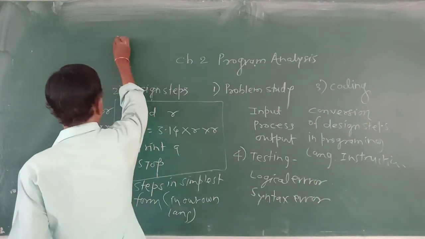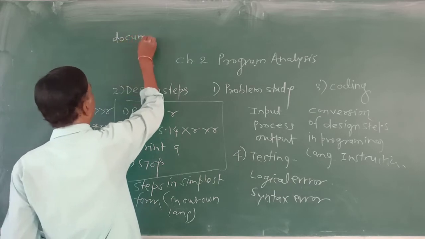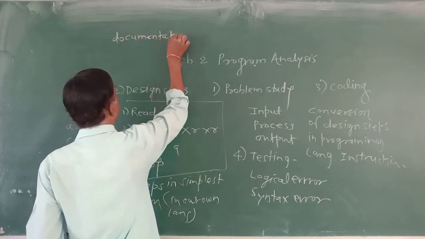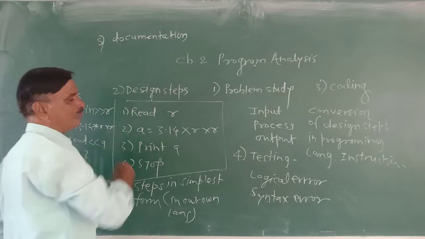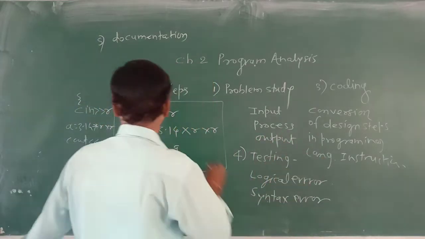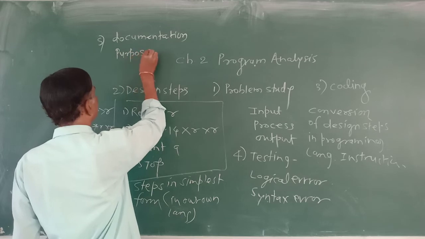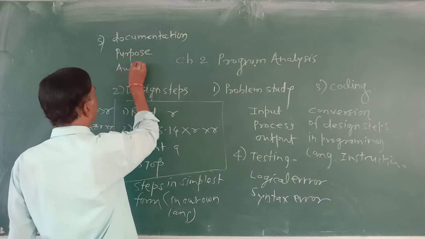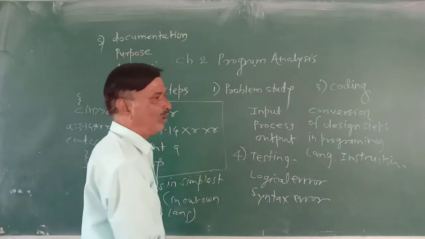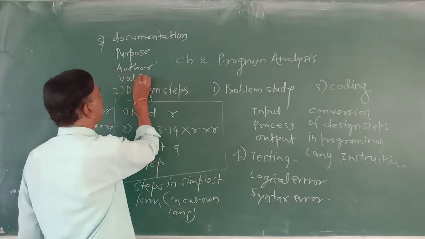And the last step is documentation. Why is documentation essential? It gives the purpose of the program, it gives the author name, it gives validation.